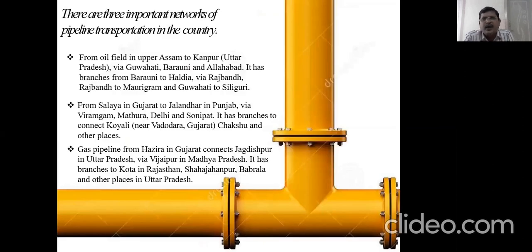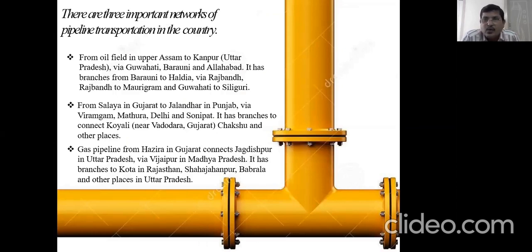There are three important networks of pipeline transportation in our country. See, the first one, from the oil field in Upper Assam to Kanpur in Uttar Pradesh, passes via Guwahati, Barauni and Allahabad. It has branches from Barauni to Haldia via Rajband, and Rajband to Maurigram, and Guwahati to Siliguri.